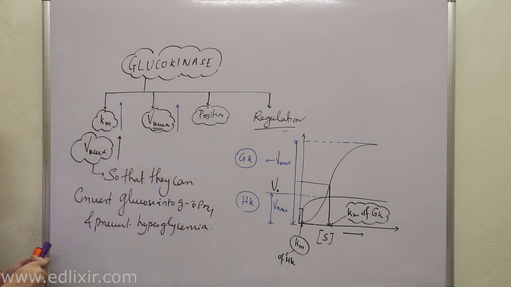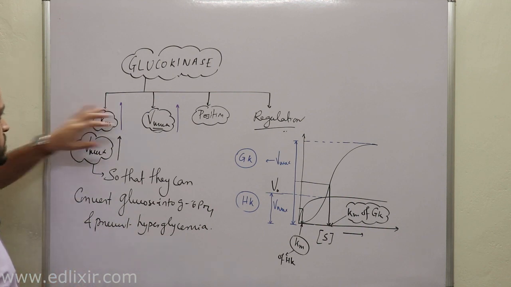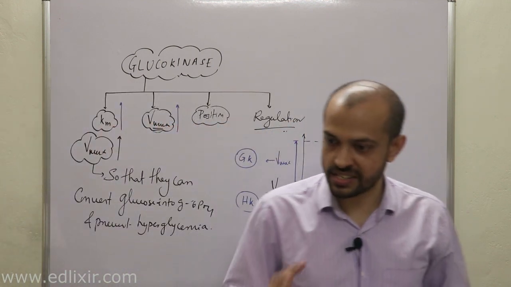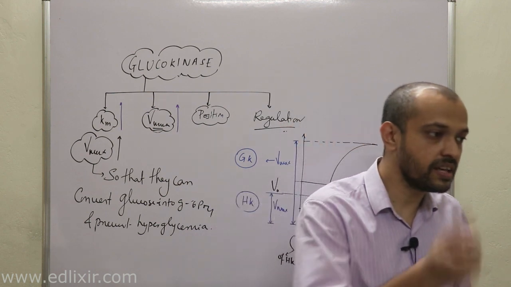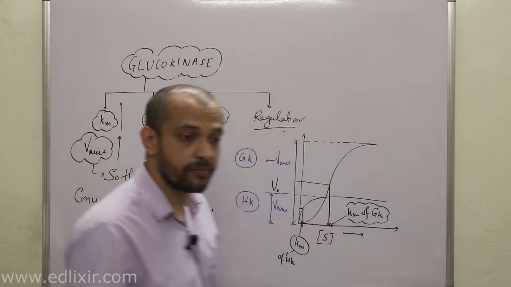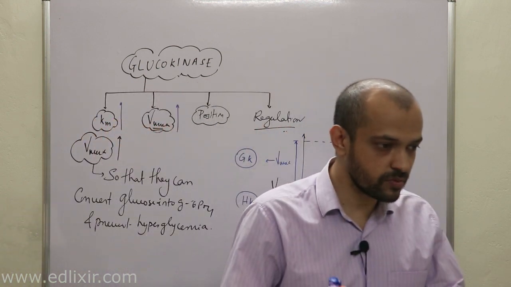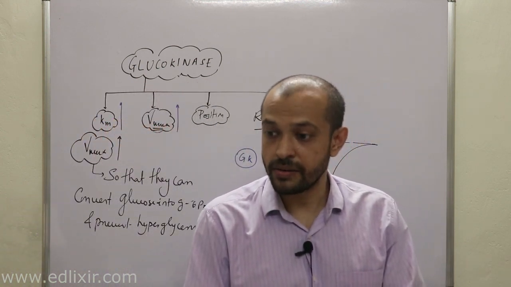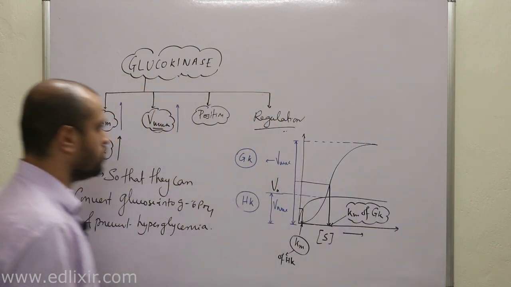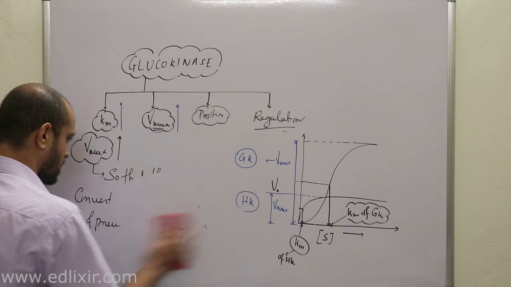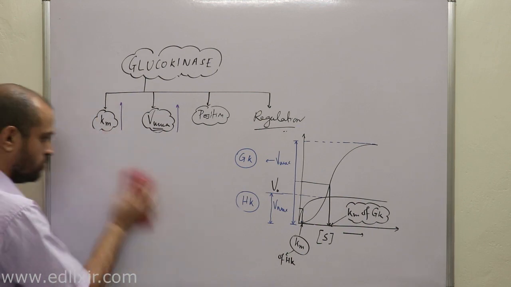Clear? So these are the two reasons we have discussed. Now you also know the position of your glucokinase inside the cell, that is, they are present in the what? They are present in the nucleus itself, associated with glucokinase regulatory protein, GKRP. Now how glucokinase is regulated, this is very important. Okay, how glucokinase is regulated.